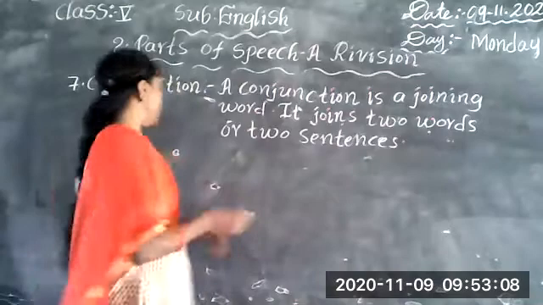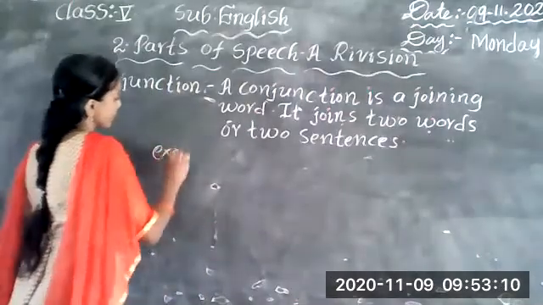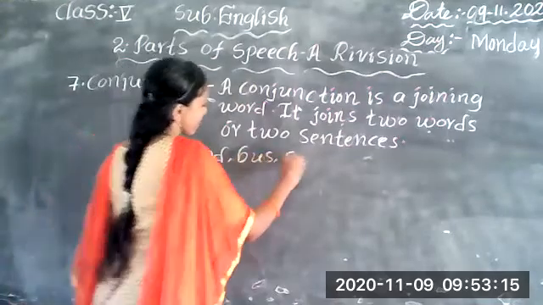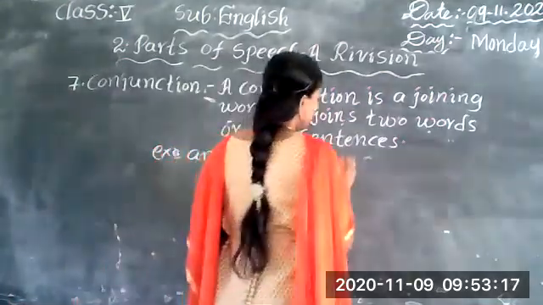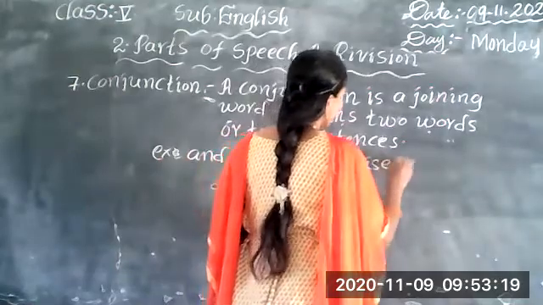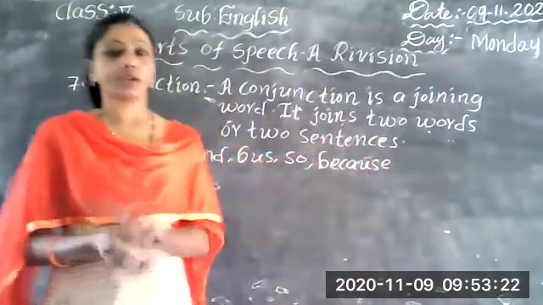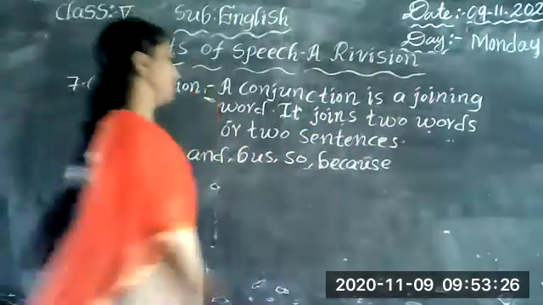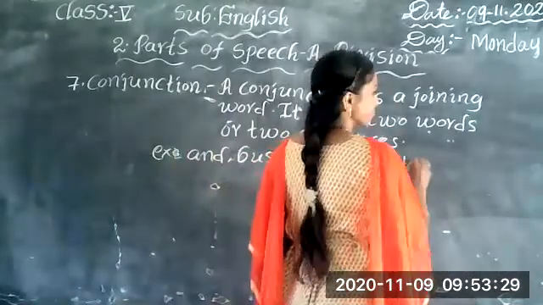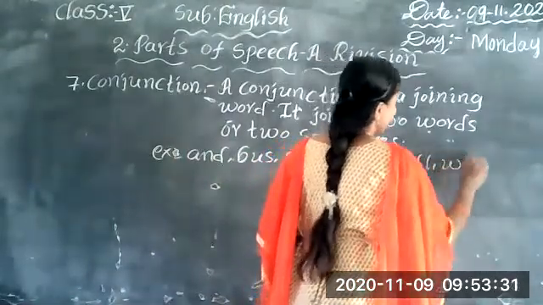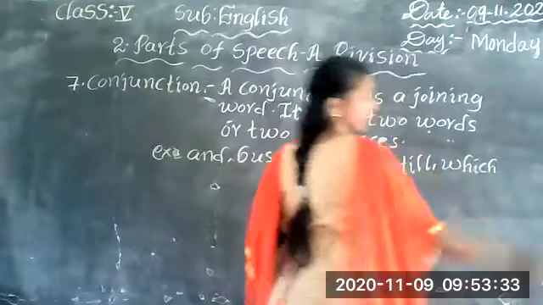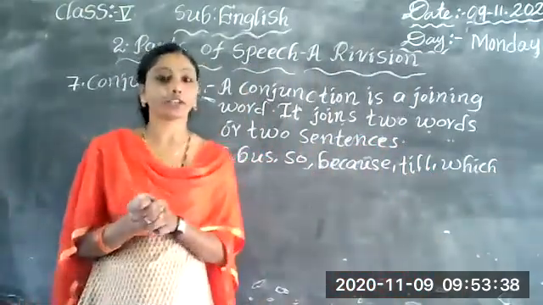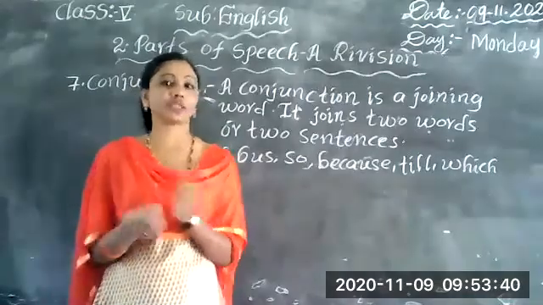And, but, because, till, which: these are the examples of conjunctions. It also joins two sentences. Not only two words, it joins two phrases and two sentences.